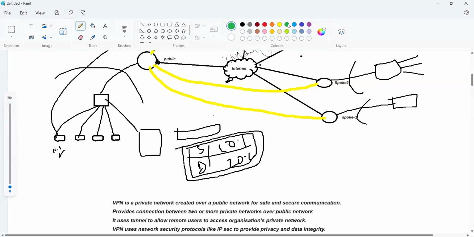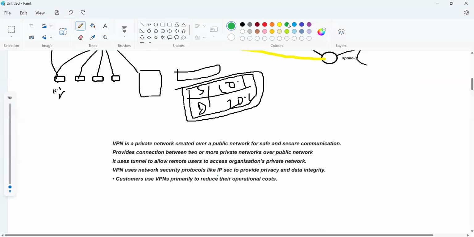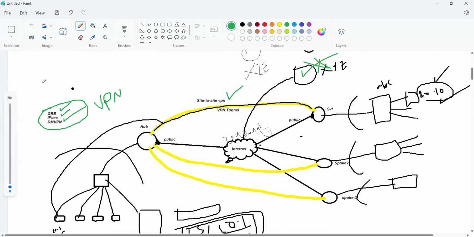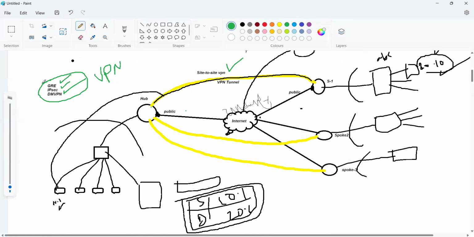Here we have the IPSec protocol. We'll discuss more about it, but before that, we have different types of protocols: GRE, IPSec, DM VPN. Based on these, we'll create VPNs. This is the VPN service. Again, this is a site-to-site VPN, and we have a remote site VPN also.